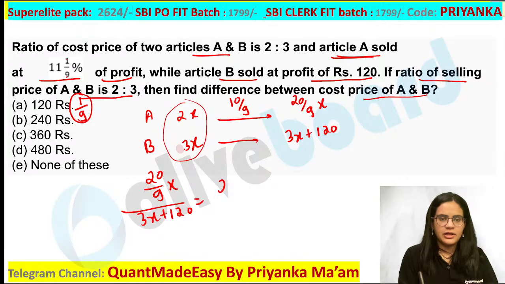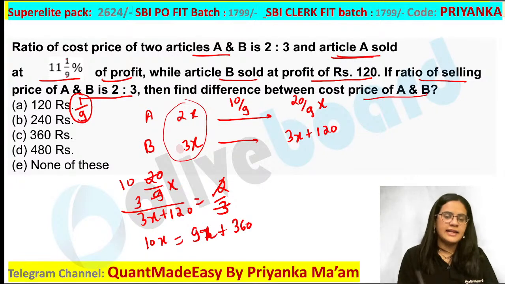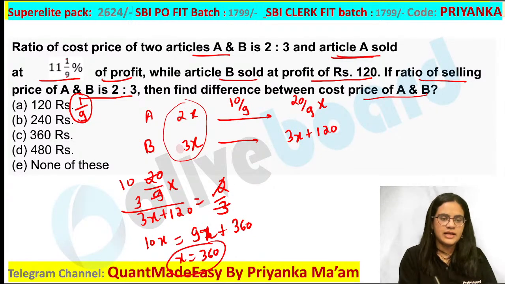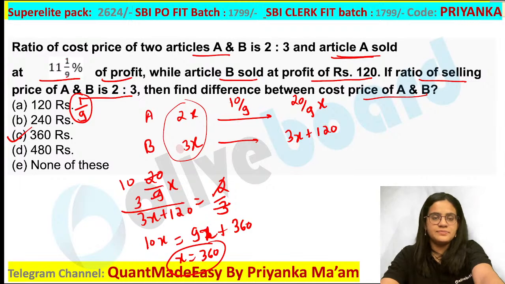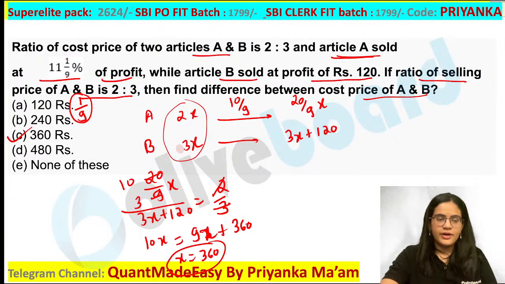This ratio is nothing but 2 is to 3 here. So you can cancel these parts. You are going to get this as 10 here. You can cancel this one, this will make it 3. So what are you going to get in this? This is 10x and this 3 will go in the denominator, that is 9x plus 360 here. Are you guys getting this? 9x plus 360. So the x value is nothing but 360, and that is what is asked in your question. What is the difference between the cost price? So your answer is going to be 360 here.